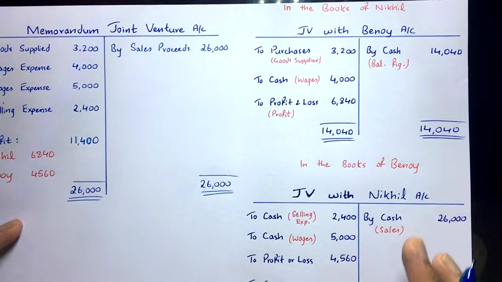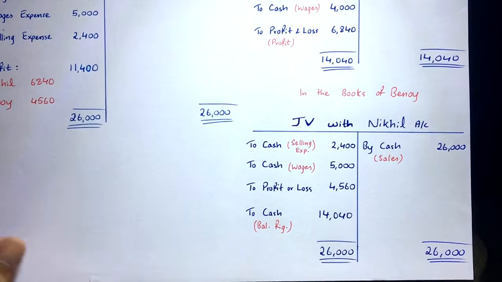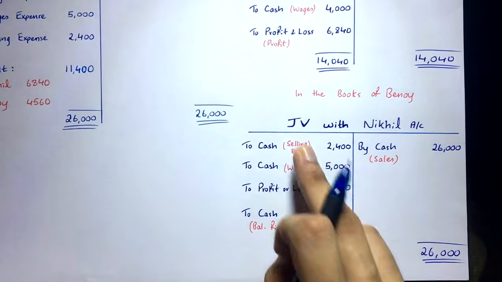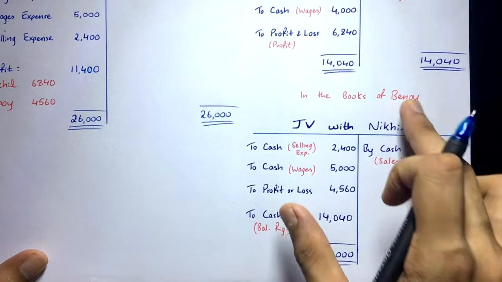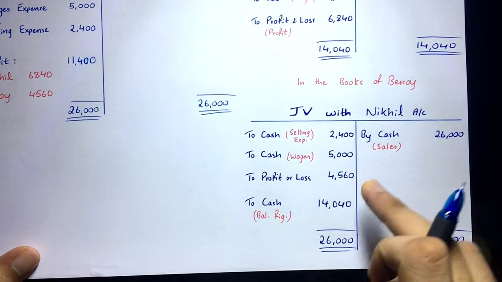Understood? Then you have to prepare the next account in the books of Binoy, the joint venture with Nikhil account. So see here, joint venture with Nikhil account in the books of Binoy. Now here Binoy is preparing this account, so all the transactions of Binoy will be recorded over here.